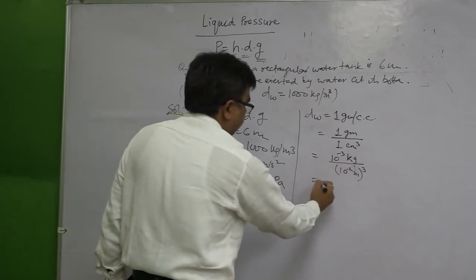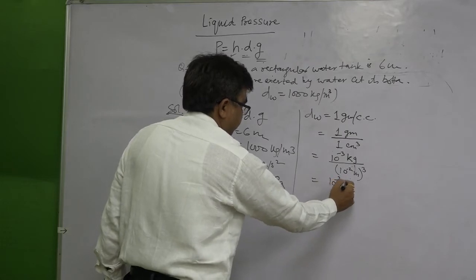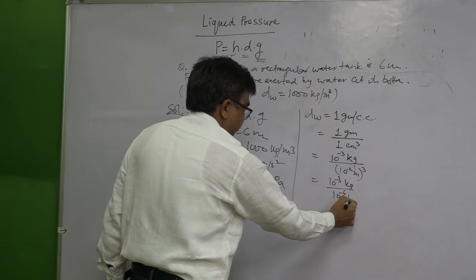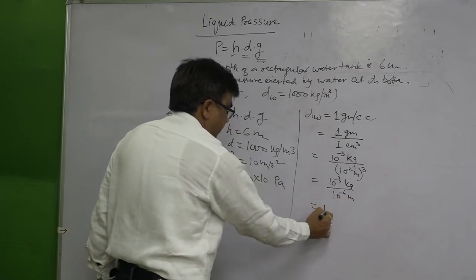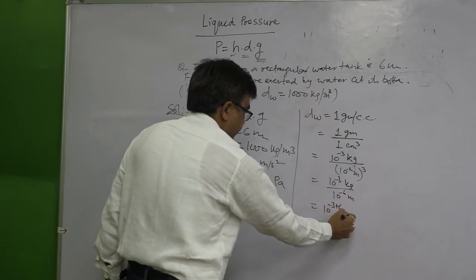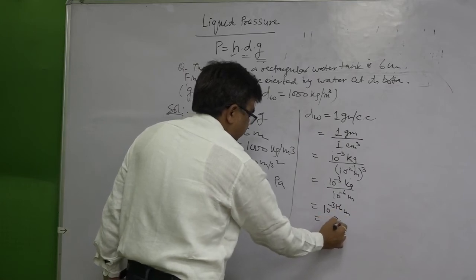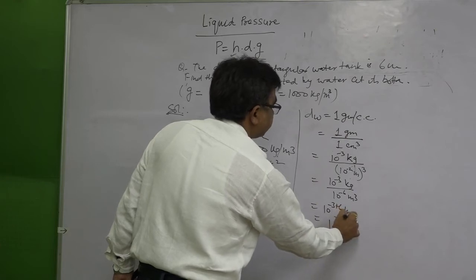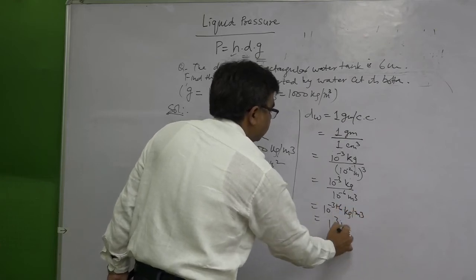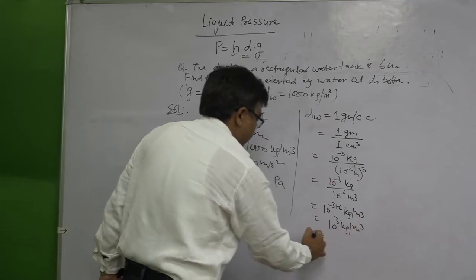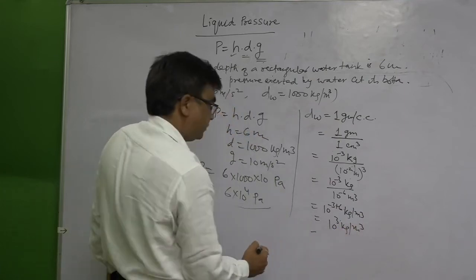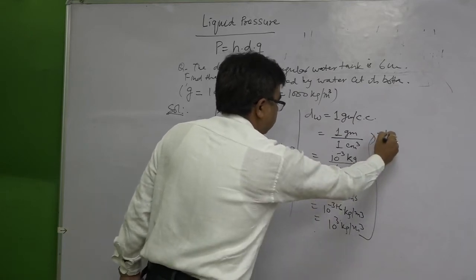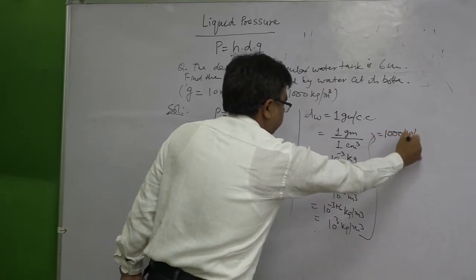So, it is 10 to the power minus 3 kg upon 10 to the power minus 6 meter cube. It becomes 10 to the power minus 3 plus 6, 10 to the power 3 kg per meter cube, that is 1000 kg per meter cube.